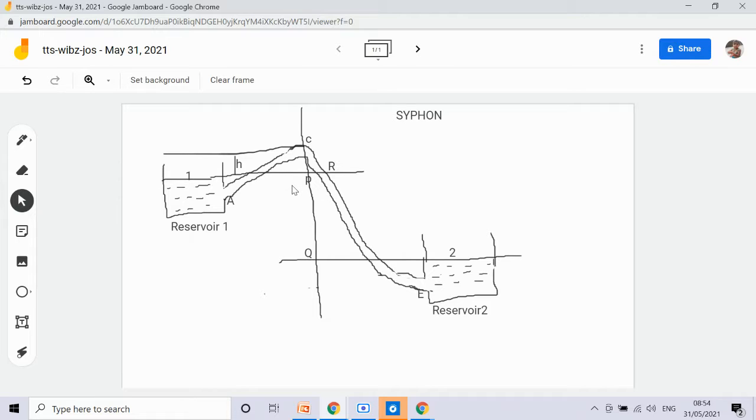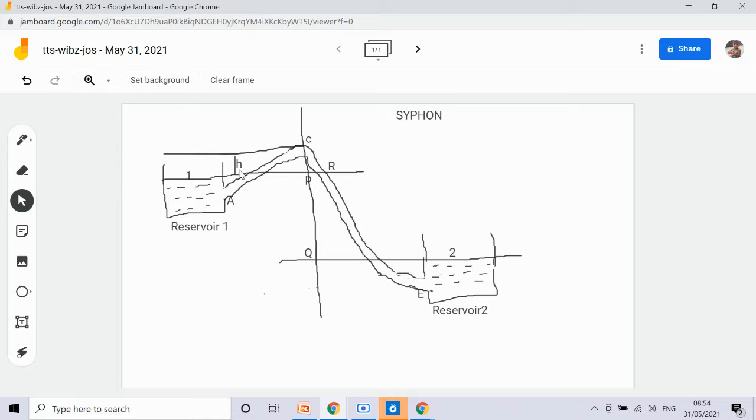For water, the barometric height is equal to 10.3 meters. Therefore, the height of the summit H should always be less than 10.3 meters.